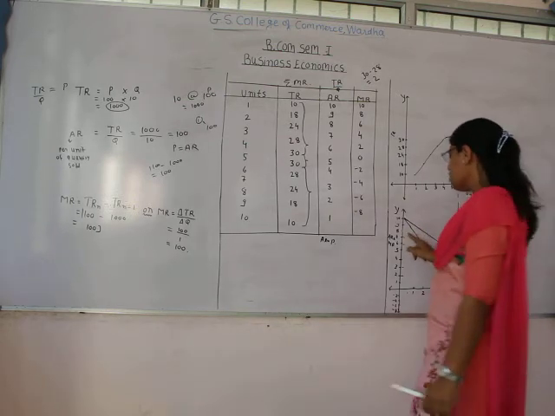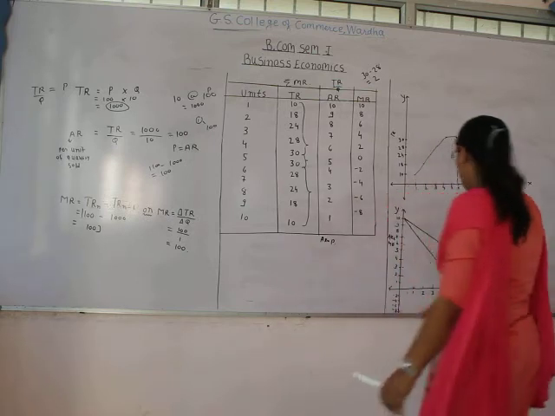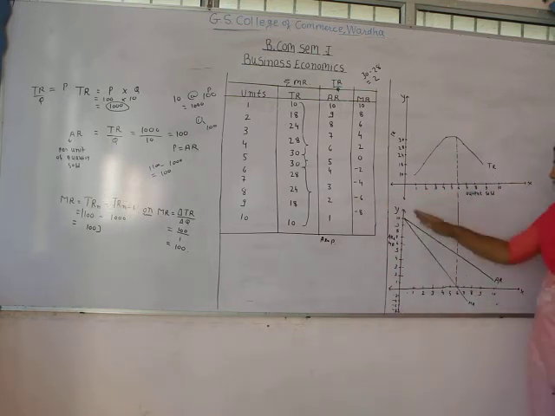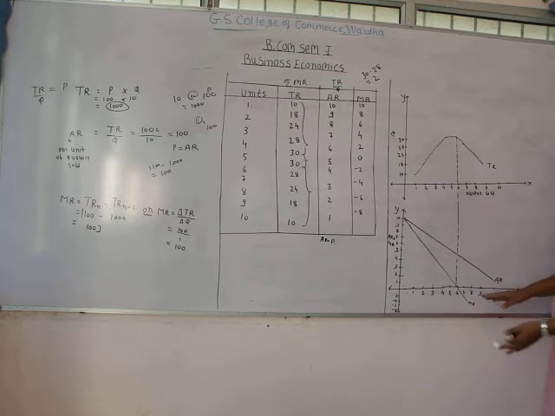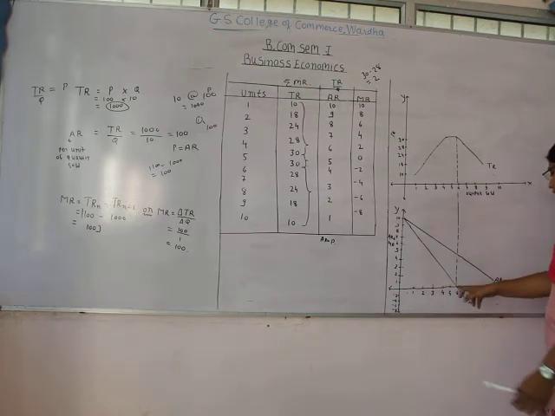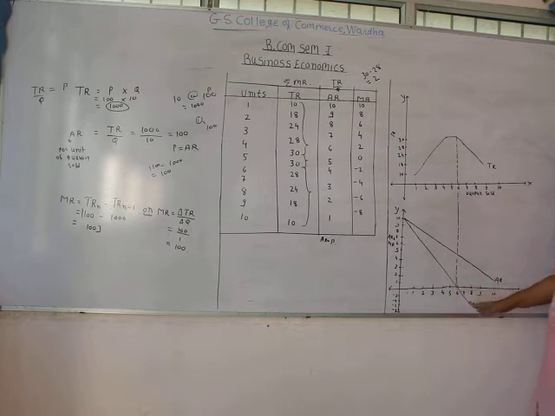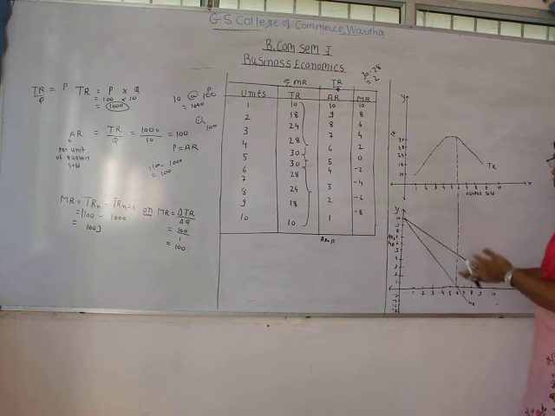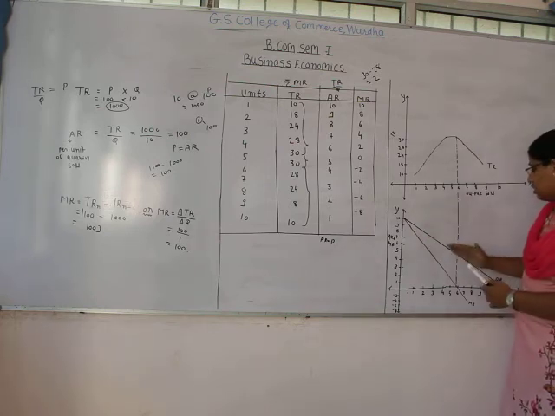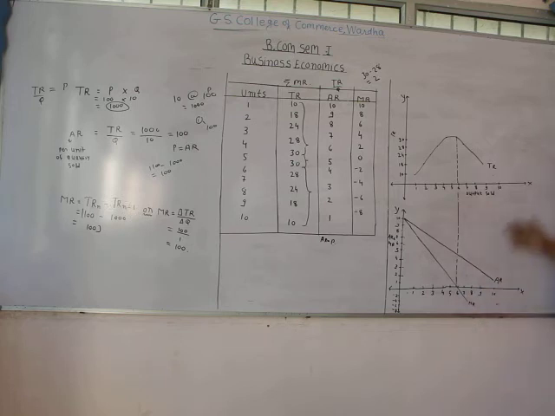And the marginal revenue curve is also showing decline. After reaching zero, it's becoming negative. At a particular point, it is touching zero, and then it's becoming negative. So you can see that the marginal revenue curve is also showing decline, and it's below the average revenue curve.